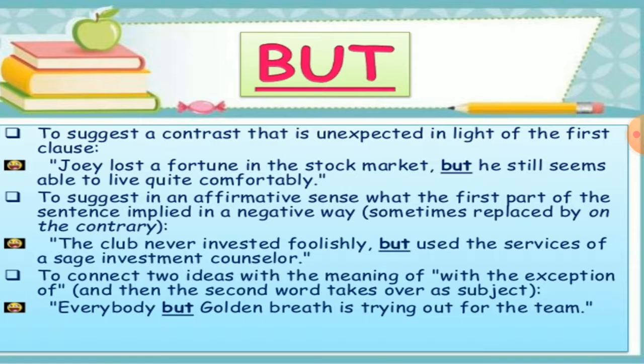To suggest in an affirmative sense what the first part of the sentence implied in a negative way, sometimes replaced by on the contrary: The club never invested foolishly, but used the services of a sage investment counselor. To connect two ideas with the meaning of with the exception of, and then the second word takes over as a subject: Everybody but Golden Breath is trying out for the team. So these are the examples of but.